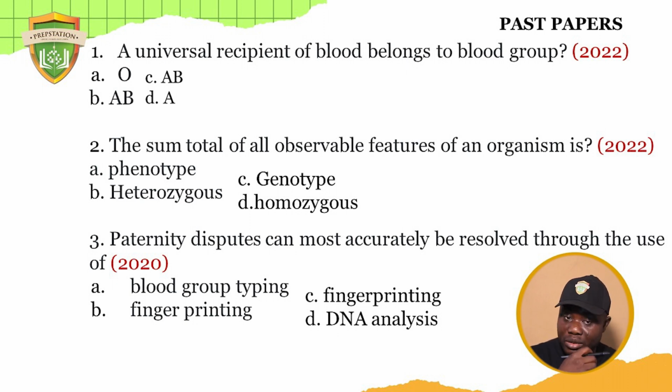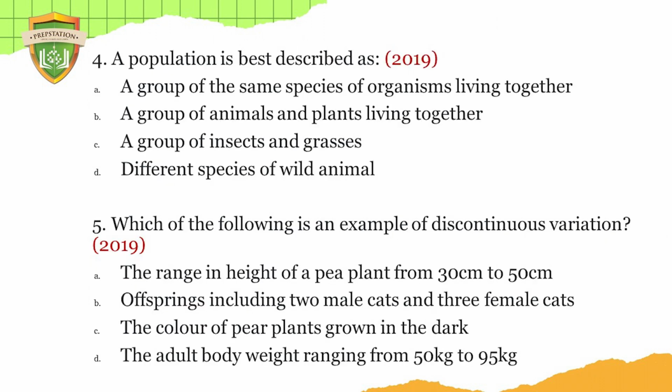It gives you a lot of reasons now to be able to identify who the father of the child is. Then a population is best described as: a group of the same species of organisms living together, a group of animals and plants living together, a group of insects and grasses, then different species of wild animals.